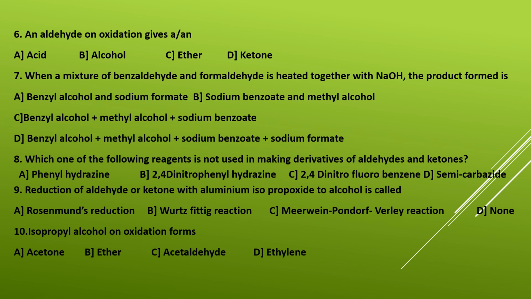Question number 10. Isopropyl alcohol on oxidation forms acetone, ether, acetaldehyde and ethylene. These four are the options. A, acetone, B, ether, C, acetaldehyde and D, ethylene. The right answer is acetone. So isopropyl alcohol on oxidation gives acetone. The right answer, mark it as option A.